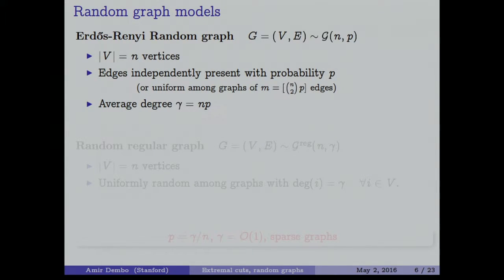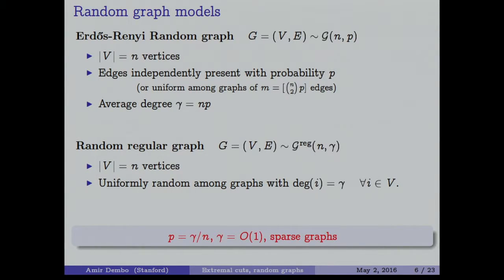These two models are canonically equivalent, and the average degree, which characterizes how dense a graph is going to be, is of course n times p. We have n vertices, each one may have up to n edges, each one is chosen independently with probability p, so the graph G(n,p) corresponds to average degree gamma. We can do another model, which is more restricted, a random regular graph. Here, instead of specifying the average degree and choosing the edges at random, we specify to have a uniform graph, but we insist on the degree of every vertex being exactly equal to gamma.